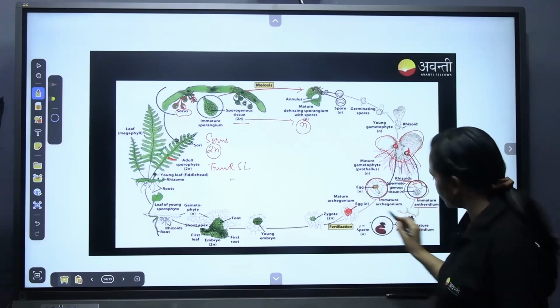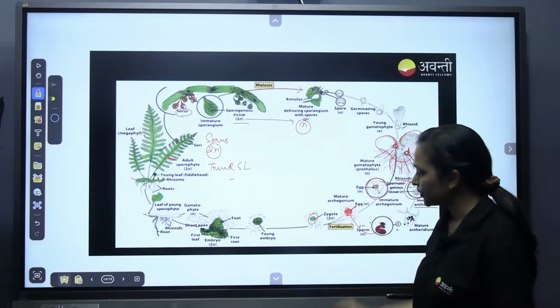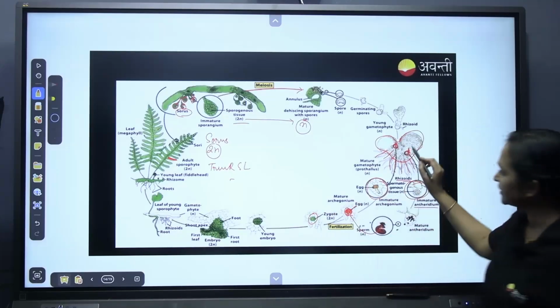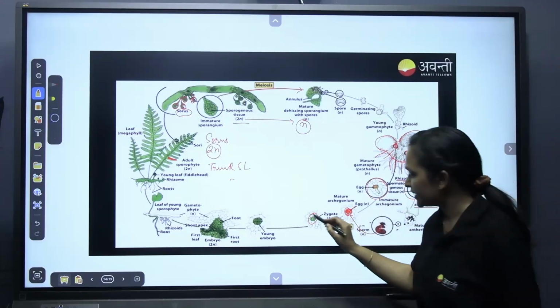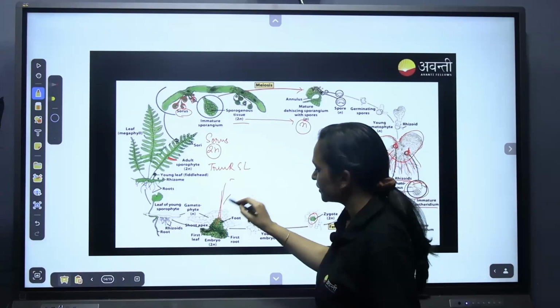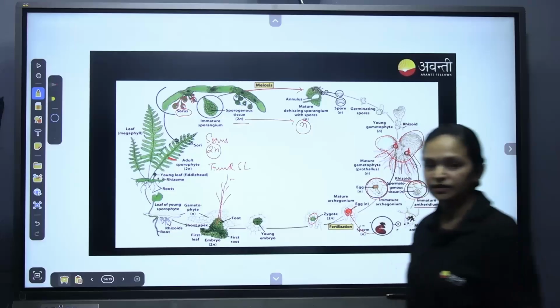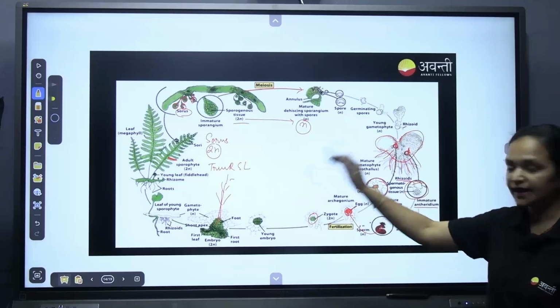When the antherozoid fertilizes the egg, it forms a zygote. The zygote stays inside the gametophyte for a limited time, then grows into a young embryo and then into a plant. Understood? This is the life cycle of pteridophytes.